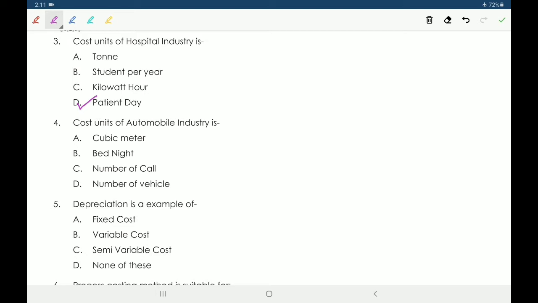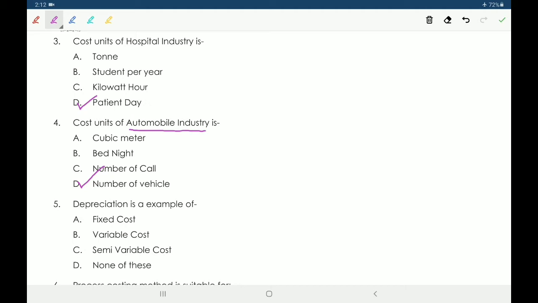Next, fourth one, cost unit of automobile industry is option A, cubic meter, B, midnight, C, number of call, D, number of vehicle. So the cost unit of automobile industry is the number of vehicle.